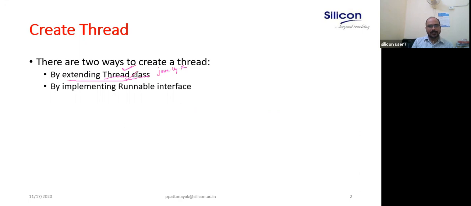So when you create a thread, you simply extend from the Thread class. That is one approach. The other approach is to implement an interface, the Runnable interface, which is also predefined. So there are two approaches: you can create a thread by extending the Thread class or by implementing the Runnable interface.